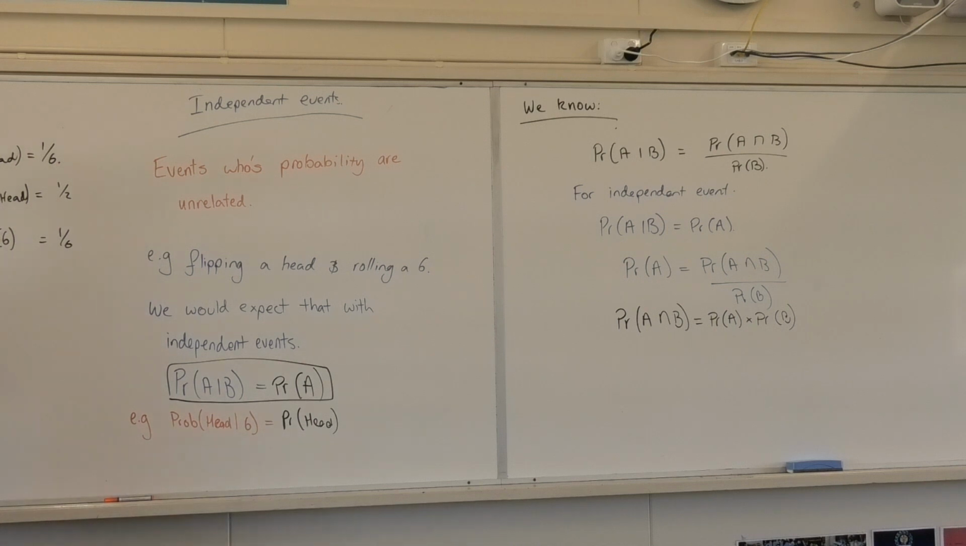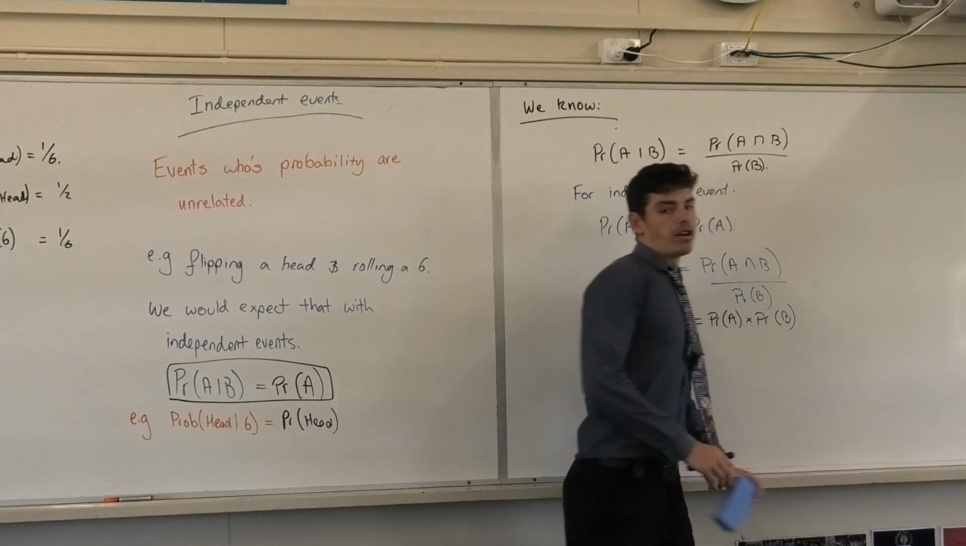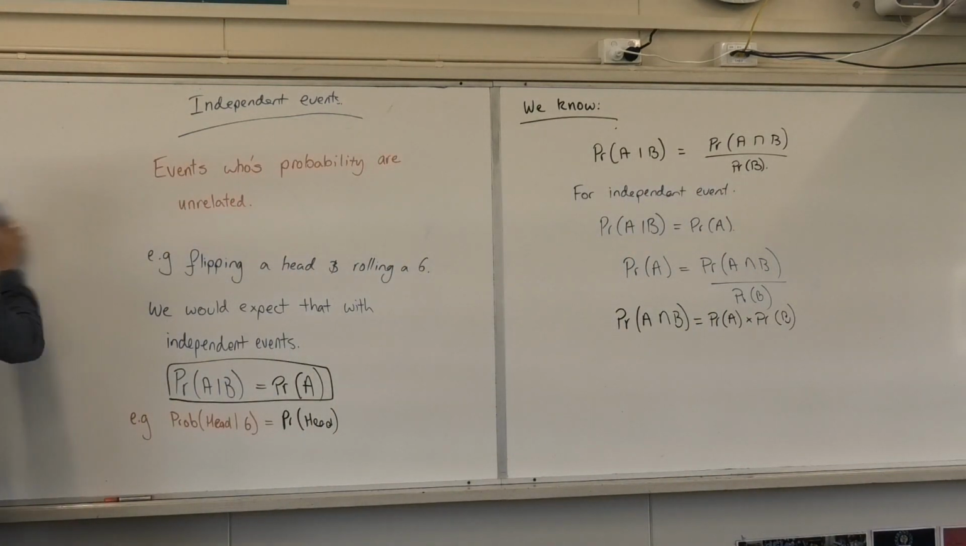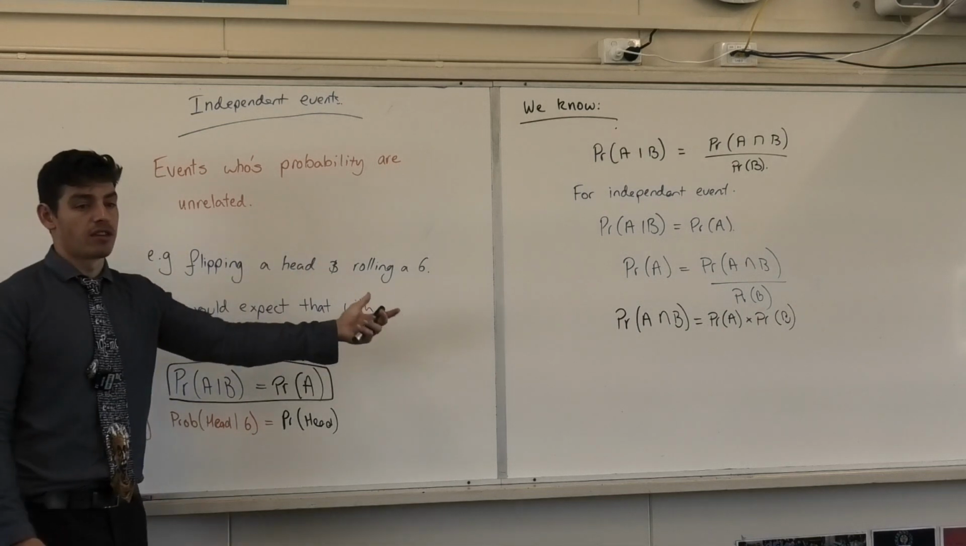So I'll just revisit some of this stuff so that we are aware of what we are doing. What are independent events? Events that are independent, they're not reliant upon each other, correct? So the probability of flipping a head and rolling a 6 are examples of that, because the probability of one doesn't impact the probability of the other, correct?